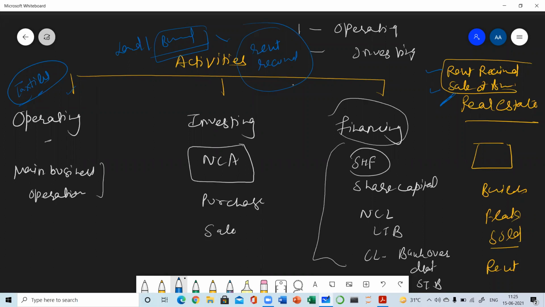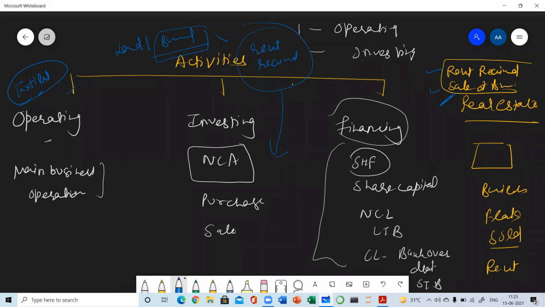Very good, Vaishali, very good, Piyush, and other students, all those who have given me answers. So his main business is textile business. Rent is an income, but it is not a main business income. It is a side business income. It is the income which is the result of the investment. So that's why it will be categorized under investing activity.